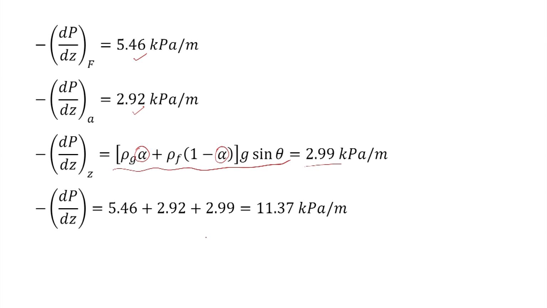And when we add all these pressure gradients, we get the total pressure gradient as 11.37 kilopascal per meter. Now, let us consider the third example.